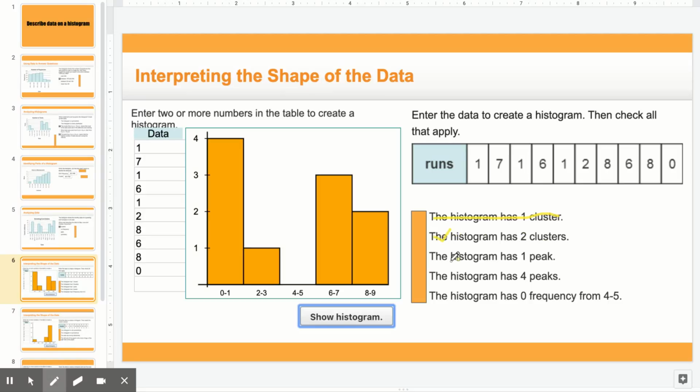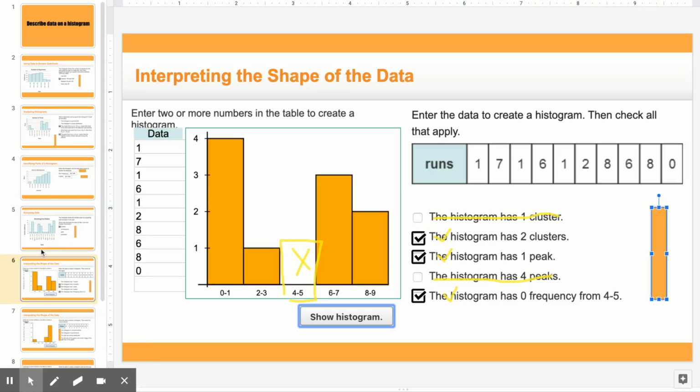Then it says the histogram has one peak. Well, if I look at it, there's only one that has the tallest bar. So that's true. So that means there can't be 4 peaks. Then it says the histogram has 0 frequency from 4 to 5. So if I look at 4 to 5, 0 frequency means there's a gap, means there's no bar there. Okay, so there's nothing there.